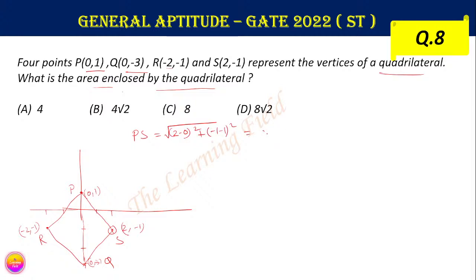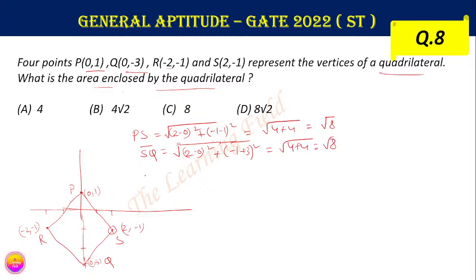So this is equal to, 4 plus 4, this is equal to root under 8. Okay, so PS, now we find the SQ, this is equal to 2 minus 0 square plus minus 1 plus 3 square. So this is equal to also 4 plus 4, which is equal to root under 8.